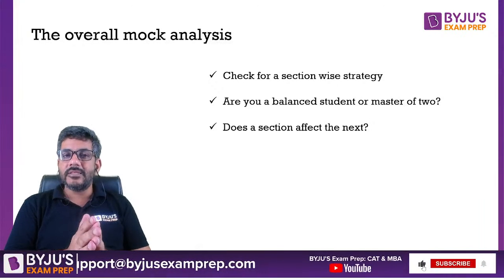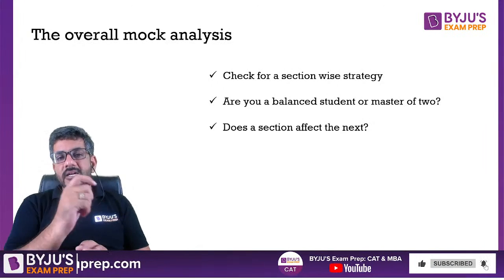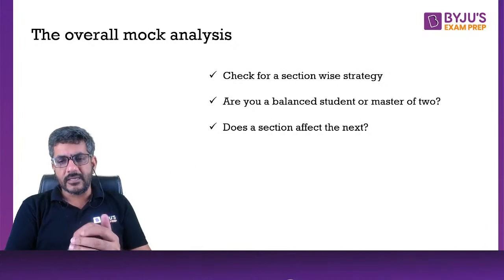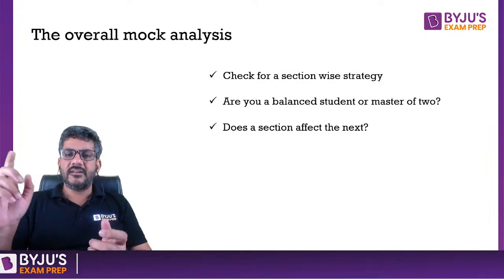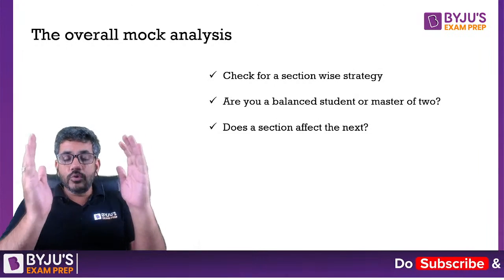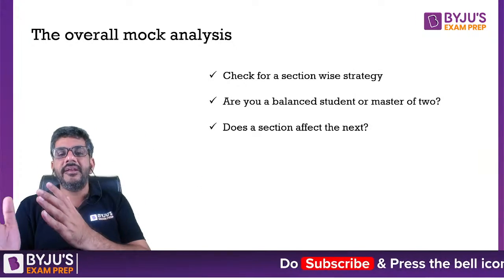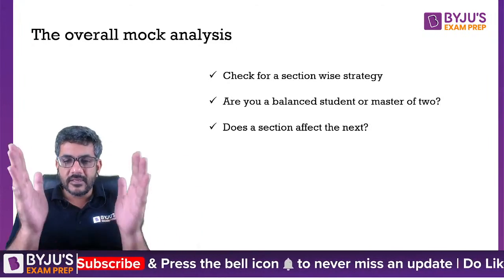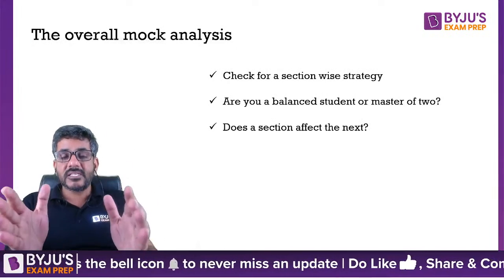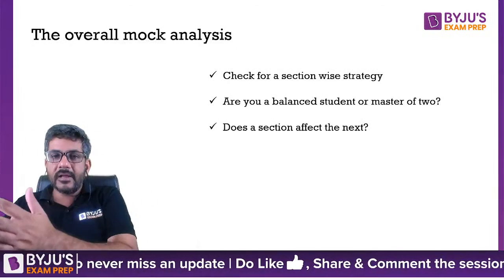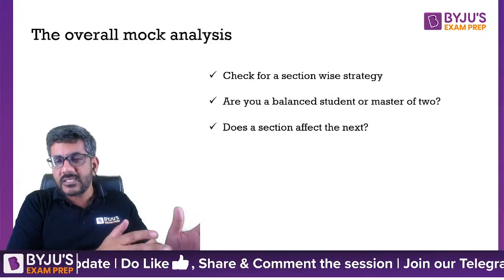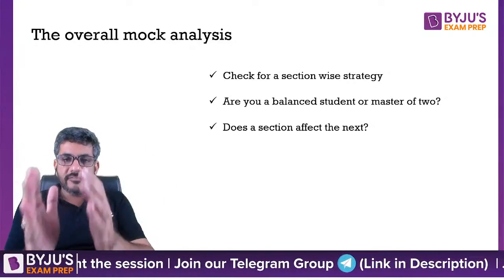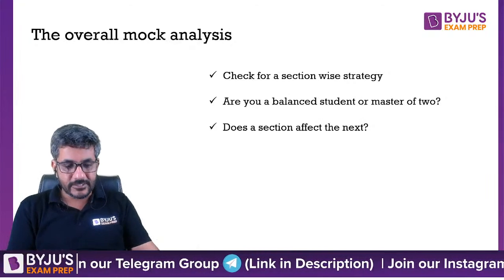I would straight away say one thing, start doing sectional tests a lot. LRDI के 40 मिनट्स के बहुत सारे सेक्शनल टेस्ट कीजिए, क्वांट के 40 मिनट्स के बहुत सारे सेक्शनल टेस्ट कीजिए, VRC के भी, so that you can look at all three sections independently. Even if one section goes bad, you can think, okay, this is a different section. I can maximize my score now. I can maximize my score in QA. I can maximize my score in VRC. So those should look to you like three different sections of 40 minutes each.